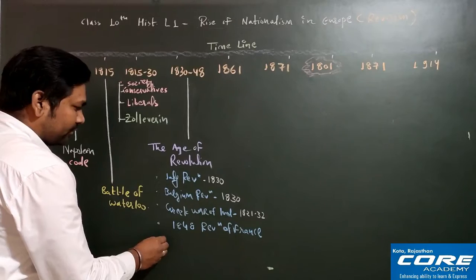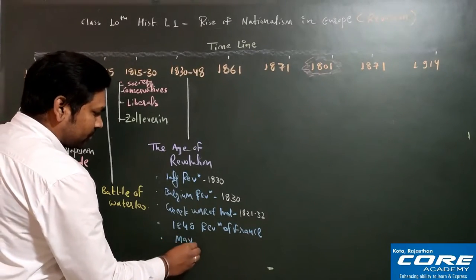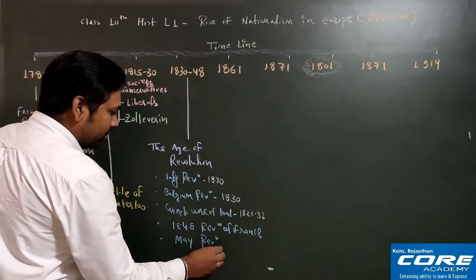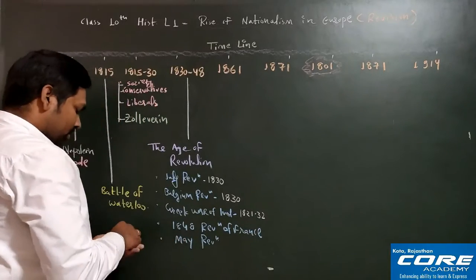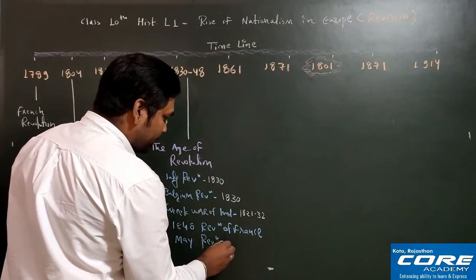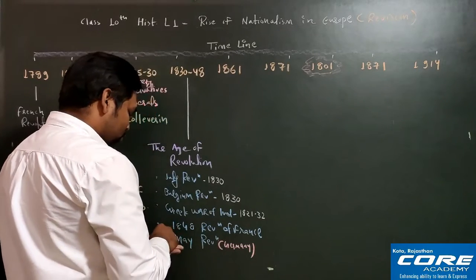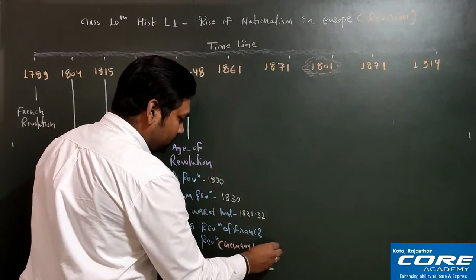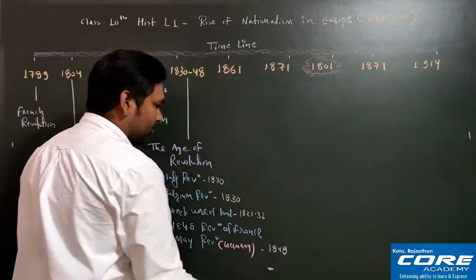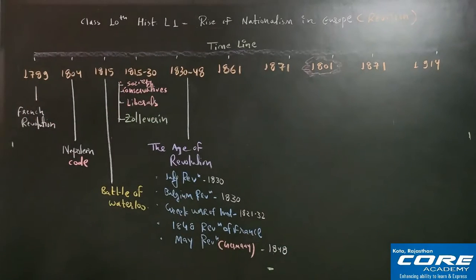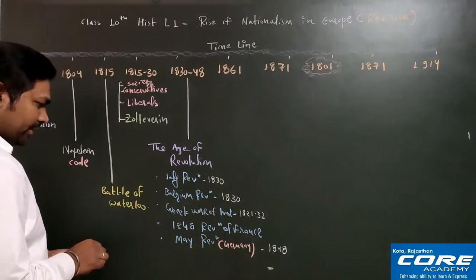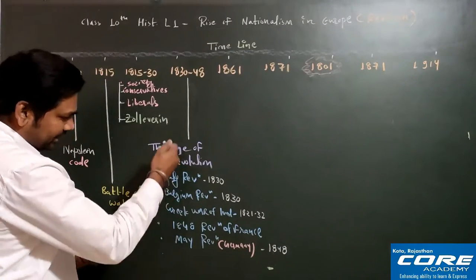After that we have the May Revolution also. May Revolution will be related to Germany, and it took place in 1848. Okay. After that we have the next very important event here. Even these are the events.